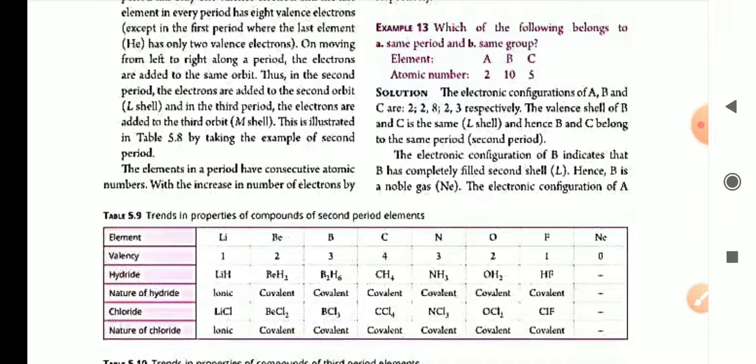Which of the following belong to the same period? 2 only, 2, 8, 2, 2, 3. So which belong to the same period? B and C. Same group.